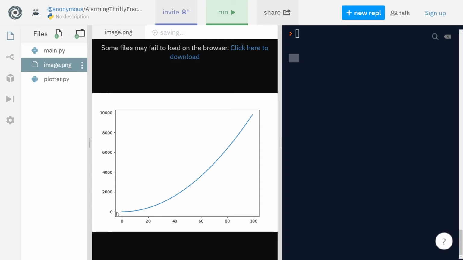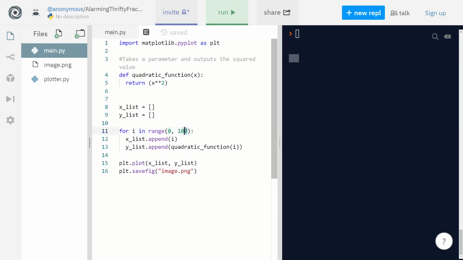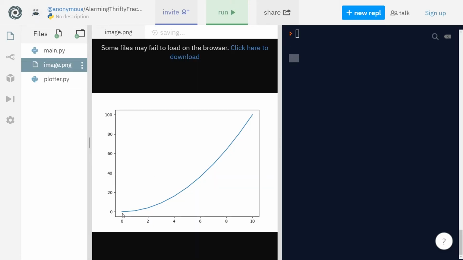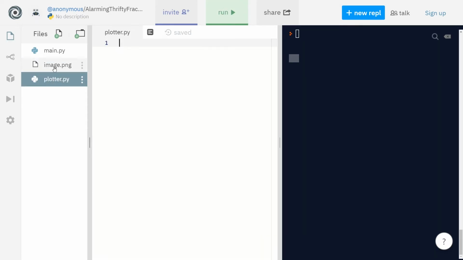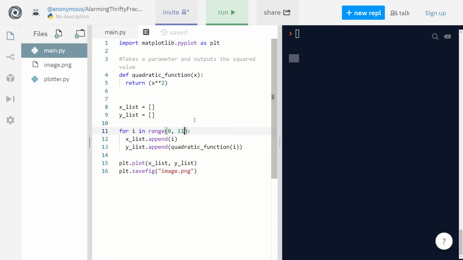Now the thing is, let's say you only want it from 0 to 10, right? So 0 to 10, so 11, because 11 is exclusive, so it's going to go from 0 to 10. We're going to see a problem. And if you see here, well, it's okay, but we can make it smoother, right? So a trick I had, this is a little more advanced, is you start from this value and you want to scale it up 100. So you scale up everything 100 and you downscale everything 100 in the I.